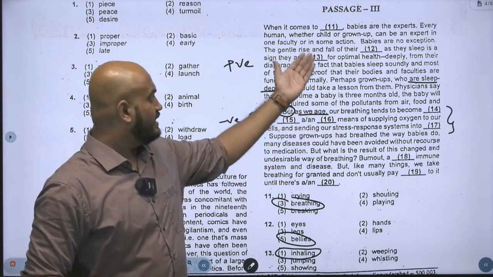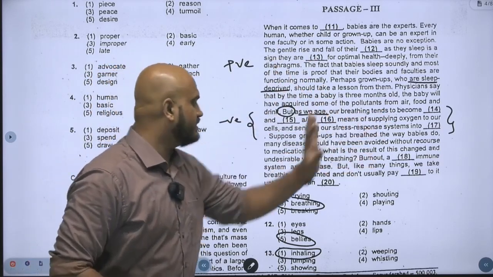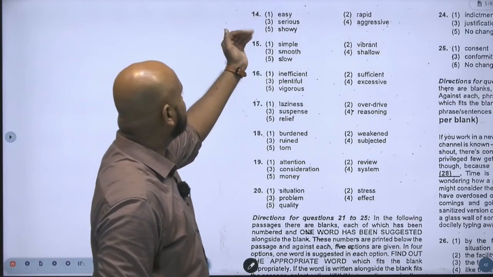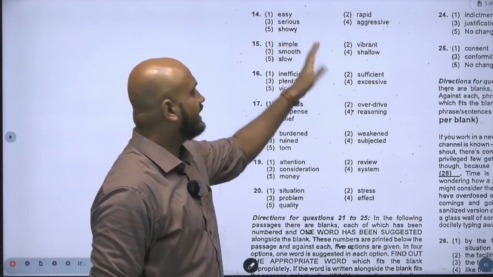Is it going to be the same? No, of course, in a negative manner. So I need to see what is that negative manner. So let me go to the 14th option. So I have easy, serious, showy, rapid, aggressive. What did I tell you?